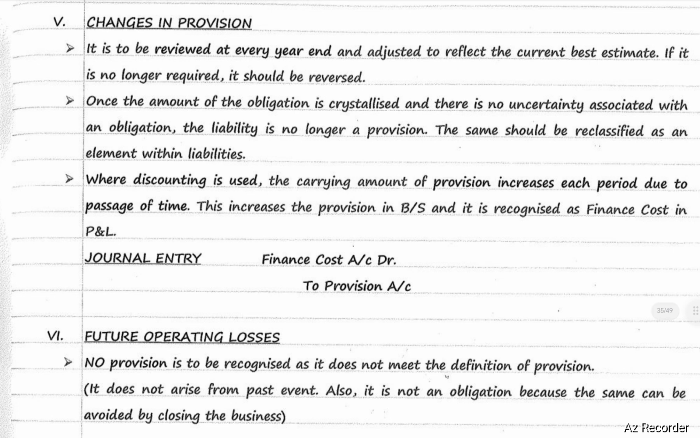Where discounting is used, the carrying amount of provision increases each period due to the passage of time. This increase in provision in the balance sheet is recognized as finance cost in P&L. The journal entry will be finance cost account debit to provision account.